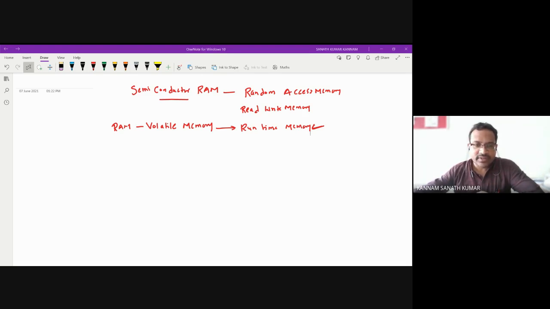Runtime memory means whatever the temporary operations are, they will be stored in the RAM and processed in the RAM. So you can note down some points on the RAM. RAM is used for temporary storage of program and data.